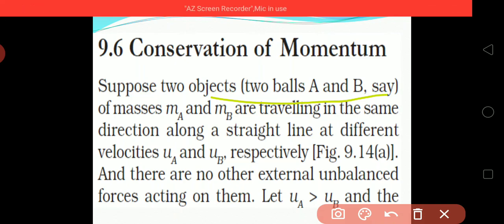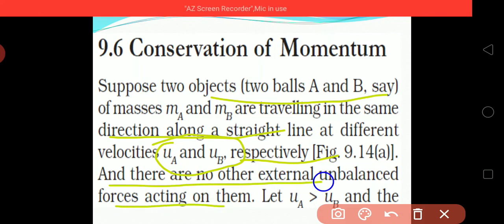Ball A has a mass MA and ball B has a mass MB, and they are traveling in the same direction along a straight line at different velocities. Let UA be the velocity of ball A and UB the velocity of ball B, respectively. And there is no external unbalanced force acting on them.